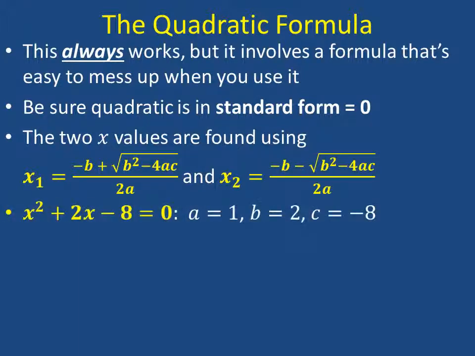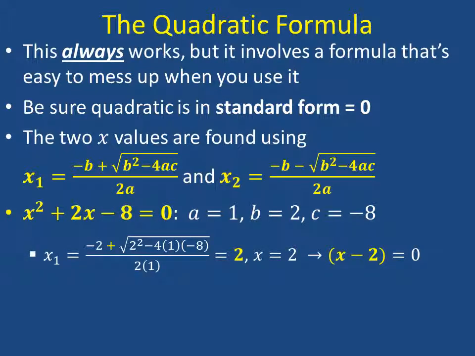So for example, if we have x squared plus 2x minus 8 equals 0, we can see that the a term is non-existent, which means that it's actually 1 times x squared. The b term is 2, and the c term is negative 8. Plugging all those numbers in, we get x1 is equal to 2.